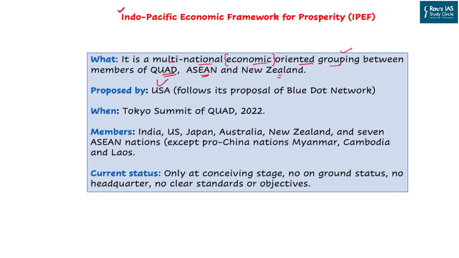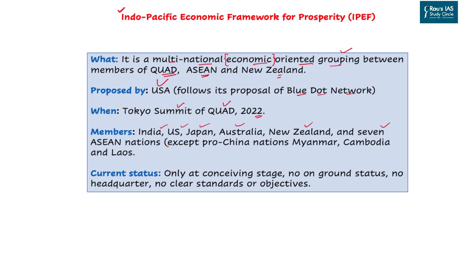It is proposed by the United States of America, and it follows the proposal highlighted previously by the same country under the name Blue Dot Network. It was announced at the Tokyo summit of the Quad, which is under process right now. The members would include India, US, Japan, Australia, all four Quad members, along with New Zealand, and 7 ASEAN members.